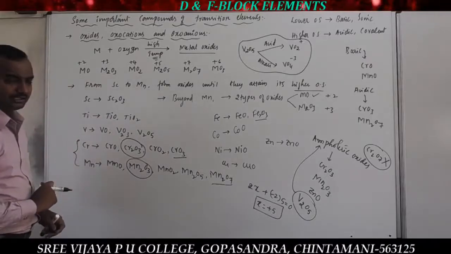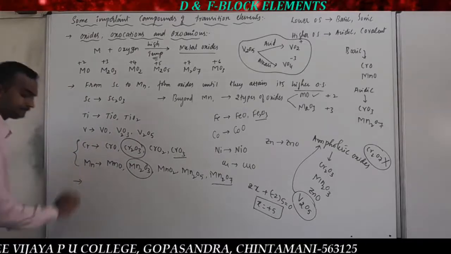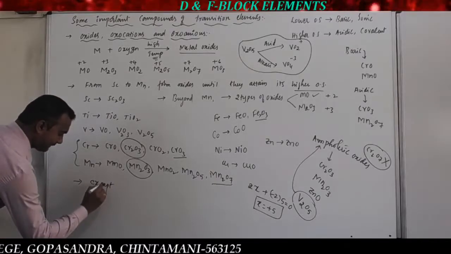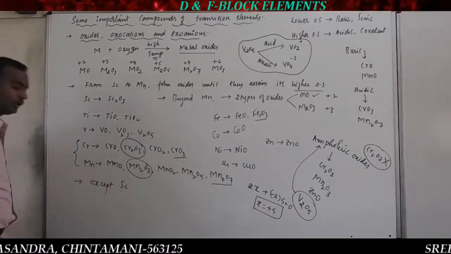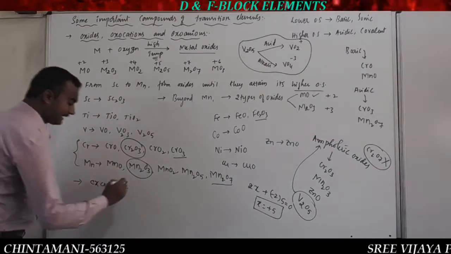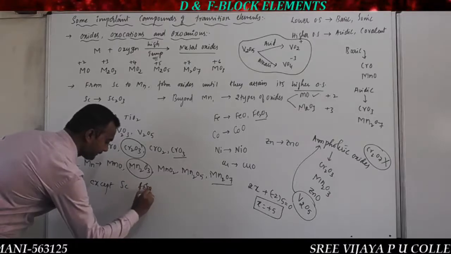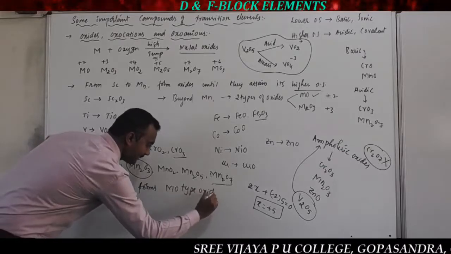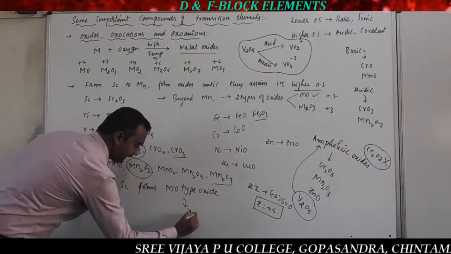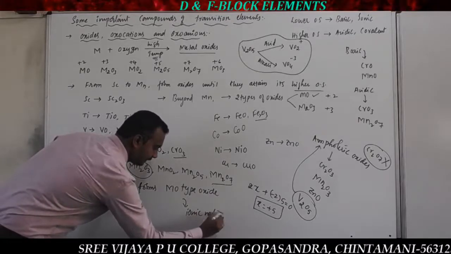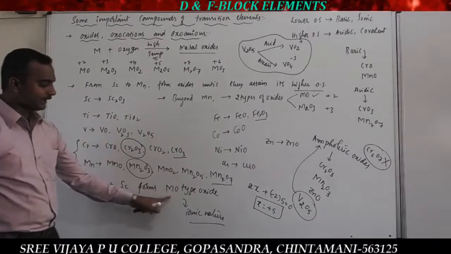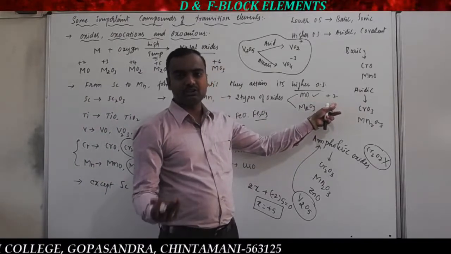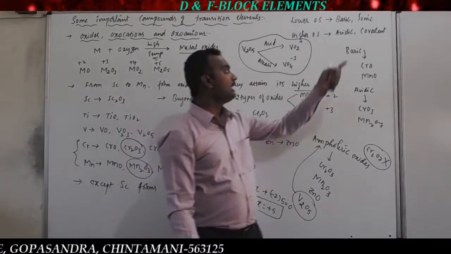And one more thing you have to concentrate on: all the transition elements except scandium form MO type oxides, and these are ionic in nature. So already we know that MO type is nothing but that which exhibits the oxidation state +2. So +2 is the lowest oxidation state and the common oxidation state exhibited by 3d block elements, and in that case